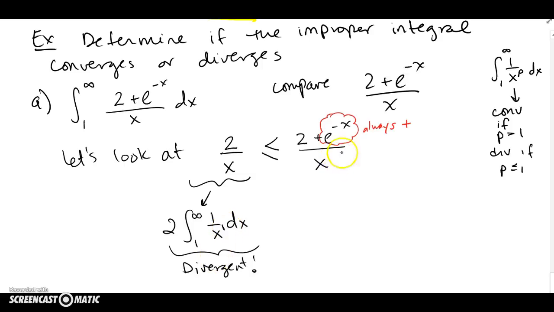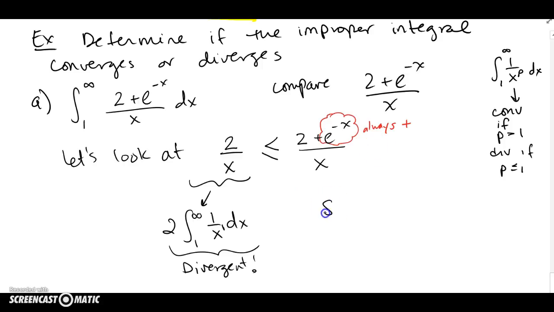If the smaller one diverges, the bigger one also has to diverge. So this inequality that I established actually helped me out. If I had compared it to another type of function where an inequality facing the other way was established, it wouldn't be useful, because if the big one diverges, I don't know what will happen to the small one.